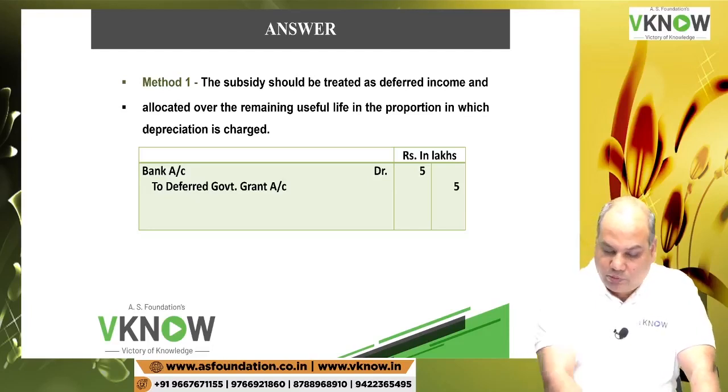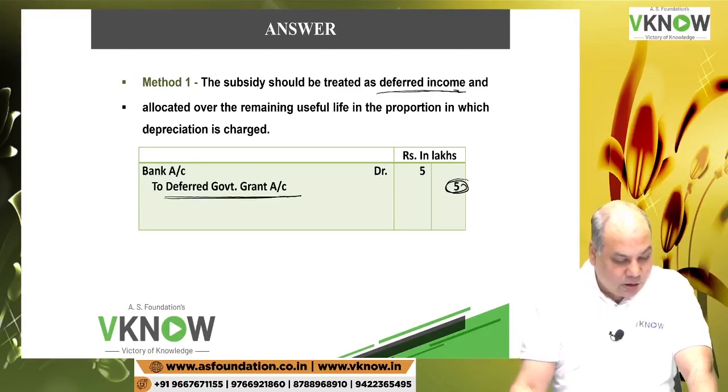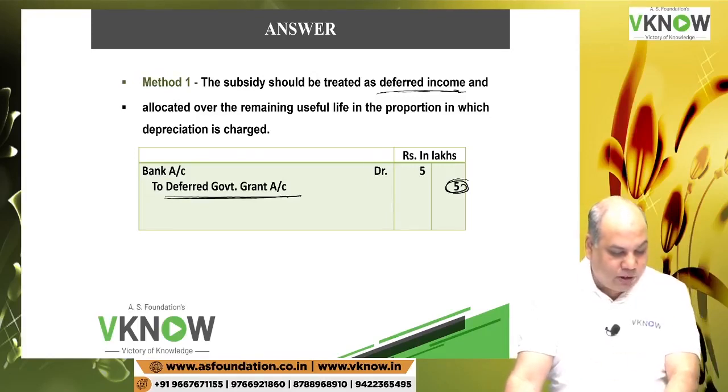The one method is the deferred grant income approach. First you credit it to the deferred government grant account, and then from here you will recognize it in the P&L account over the life of this asset in the ratio of the depreciation.